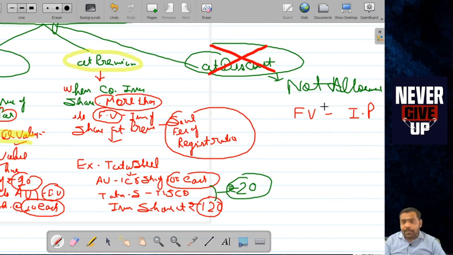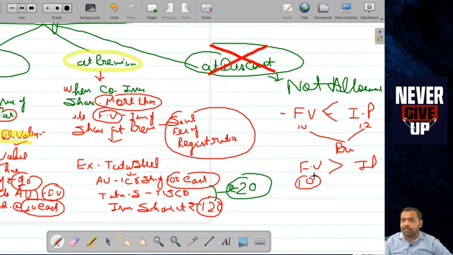When the face value is less than the IP, issue price is more and face value is less, like 10 and 12, this is the classic case of premium. And when the face value is more but the IP is less, it means a share of rupees 10 issued at rupees 8. This is the classic case of issue of share at discount. But issue of share at discount is not allowed.